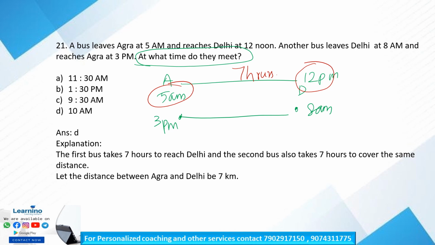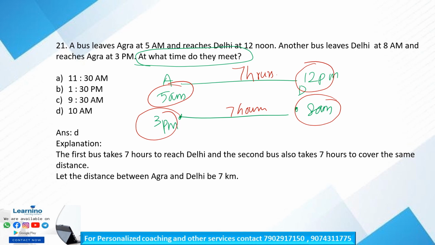Also, the other bus 2 starts from Delhi at 8 a.m. and reaches Agra at 3 p.m. Again, the difference in hours is 7 hours. That is, 7 hours is required for both the bus from Agra to Delhi and from Delhi to Agra. Is it clear? So the first bus takes 7 hours to reach Delhi and the second bus also takes 7 hours to cover the same distance.